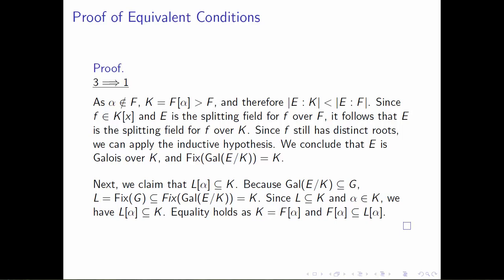Now, L is a subset of K, and alpha belongs to K because K is F adjoined alpha, and it follows that the field generated by L and alpha is contained in K. So L adjoined alpha is a subset of K. However, we actually have equality here because K is F adjoined alpha, F is a subfield of L, and so we have F adjoined alpha is contained in L adjoined alpha, and so we actually have equality. L adjoined alpha is equal to F adjoined alpha. So we're on the right track. We want to show that L is equal to F, and we haven't quite shown that, but what we've shown is that when we take L and adjoin alpha, it's the same as if we would have taken F and adjoined alpha. And we're going to use that to proceed and finish off this proof.